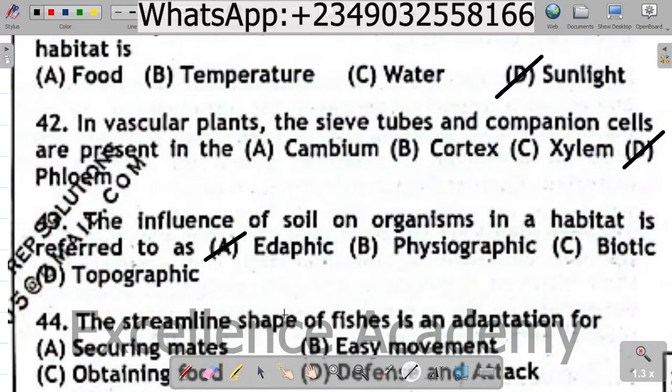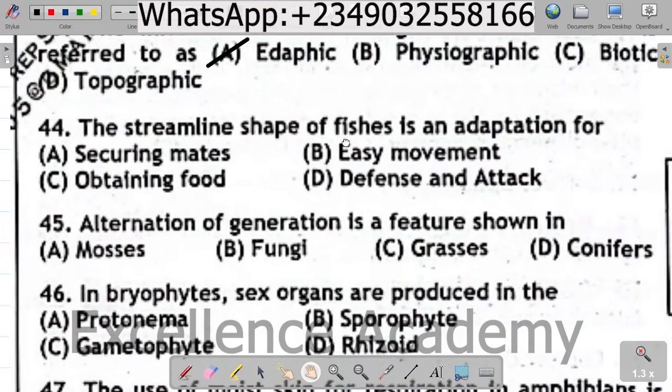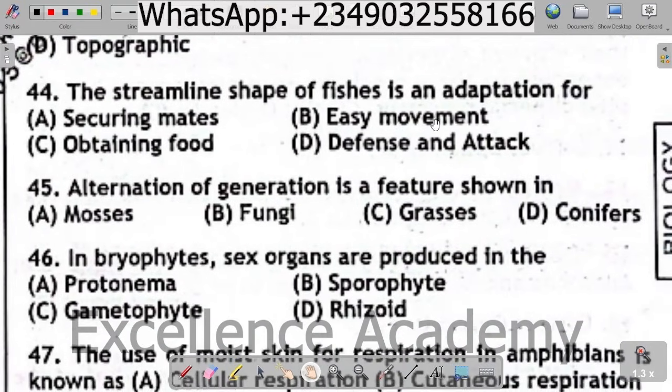Edaphic. Question 44. The streamlined shape of fishes is an adaptation for A. Securing mates, B. Easy movement, C. Obtaining food, D. Defense and attack. The correct option is B.